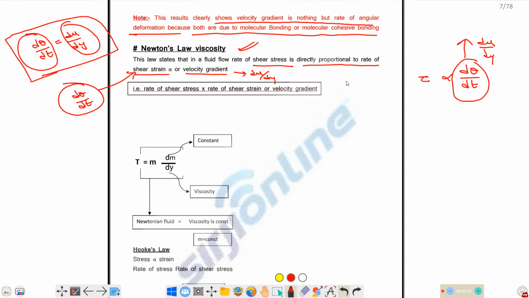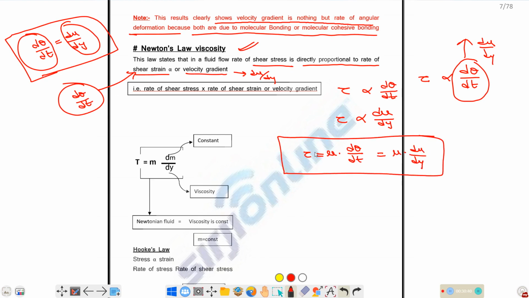So Newton's law of viscosity states that the shear stress is directly proportional to d theta by dt, the rate of angular deformation, or du by dy, the velocity gradient. The proportionality constant we name as mu, so shear stress equals mu into d theta by dt, or mu into du by dy. In this case, mu is called the dynamic viscosity, or simply viscosity. In a few questions they mention only viscosity.